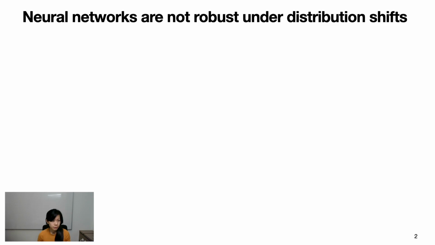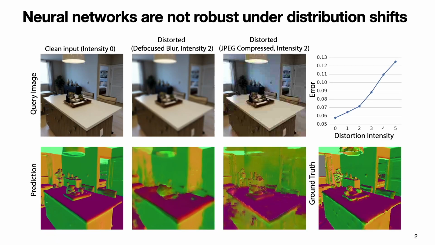Neural networks in the real world will encounter data with distortions, such as defocus blur, JPEG compression, or adversarial shifts. For example, the first column shows a clean, undistorted image, and the corresponding surface normal's prediction of a standard network. Under slight distortions, the second and third columns show the predictions of the same model. The ground truth is shown on the bottom right. As you can see, seemingly small and non-adversarial image distortions cause large errors in the neural network prediction.